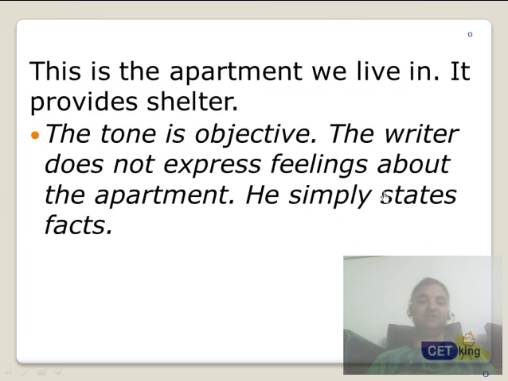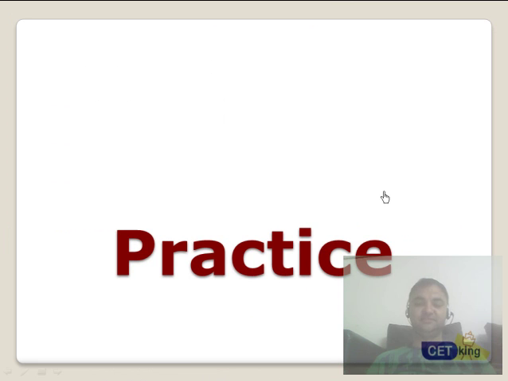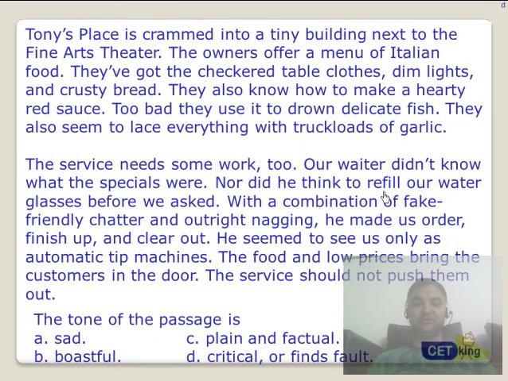Alright, the tone is objective because it is not expressing any feelings. So now we have gone through all 51 types of tones. I hope you are making your notes as well. Now I want you to pause the video and let's do a couple of questions. Can you please pause the video and try to solve this yourself?